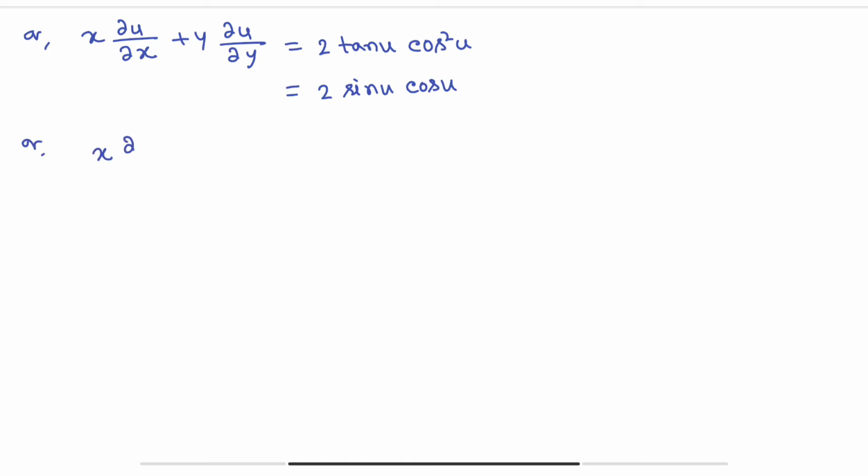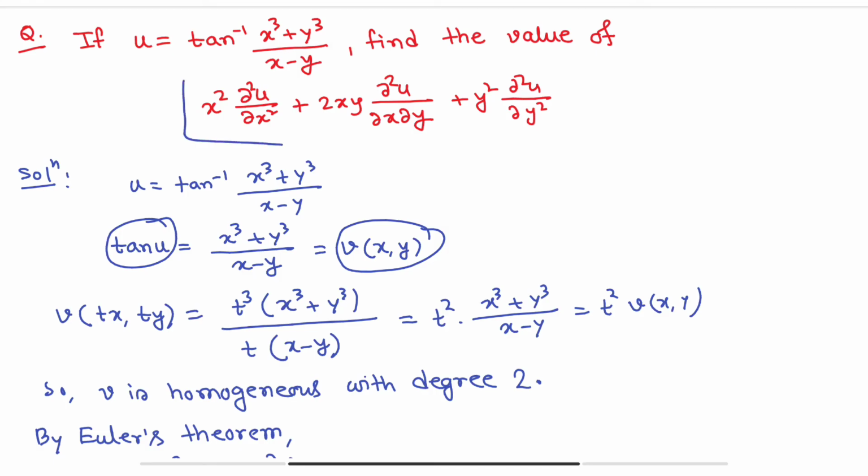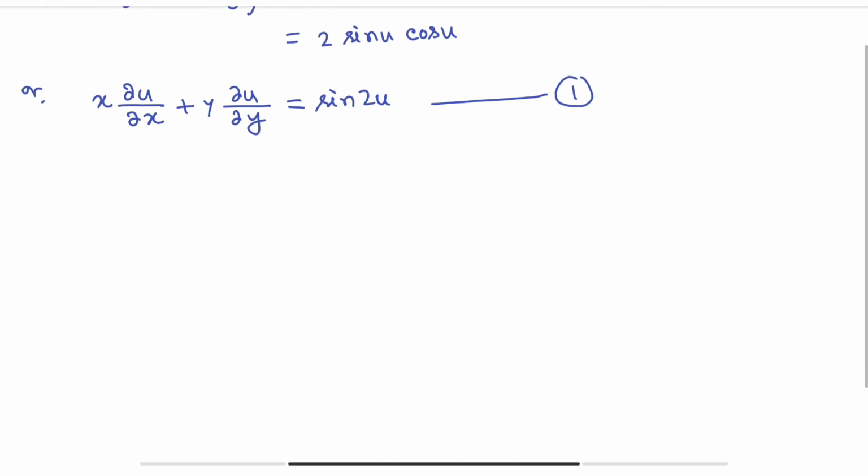So x del u del x plus y del u del y is equals to sine 2u. Okay, let's say this is equation number 1. But the question is, you have to show this relation, and all these are second order partial derivatives. Clear? Now if I differentiate equation number 1 with respect to x and with respect to y.